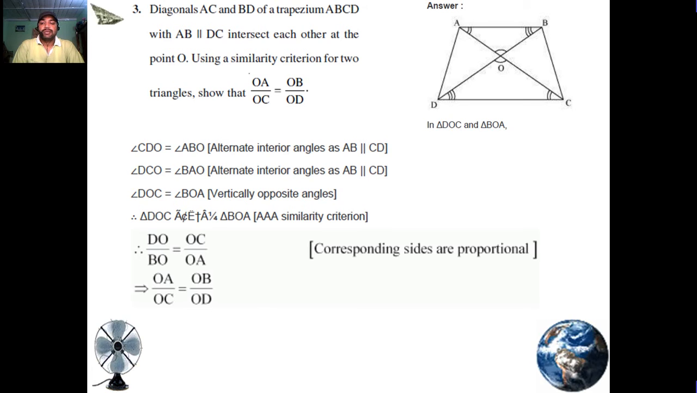Triangle DOC is similar to triangle BOA by AAA similarity criterion. DO upon BO is equal to OC upon OA. Corresponding sides are proportional. OA upon OC equals OB upon OD.